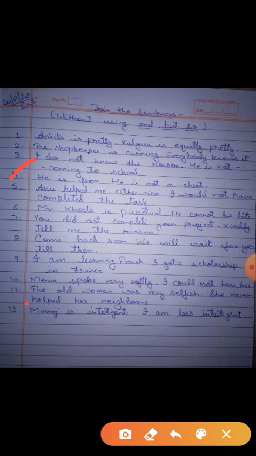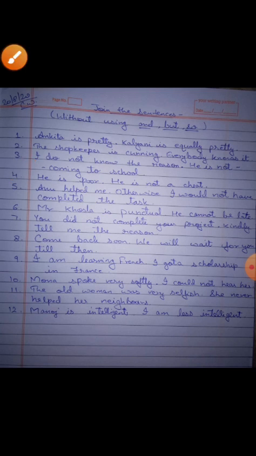Whenever contrast is there, that is when two sentences are completely opposite of each other in the meaning, they can be joined using though or although. So here it will be: although he is poor, comma, he is not a cheat.